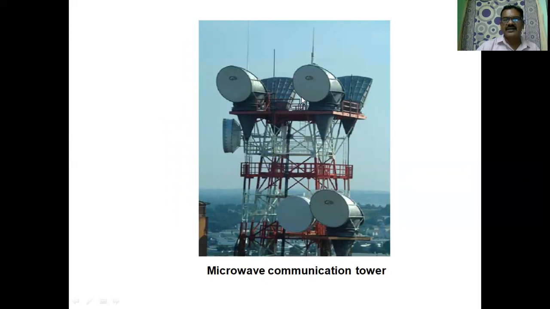In one direction it is receiving, in another direction it is receiving; in different directions we can transmit and receive the signal. For one tower we can connect many dish antennas for receiving signals from multiple directions, and similarly for transmitting the signal towards multiple directions.